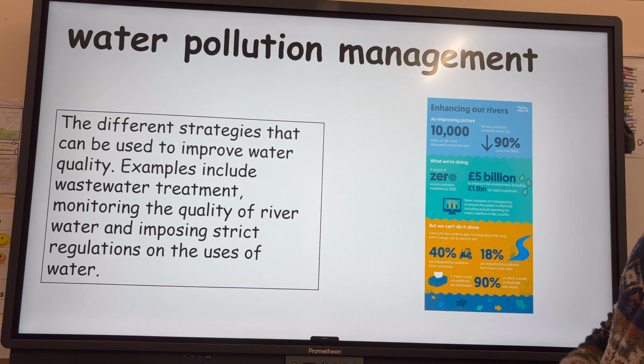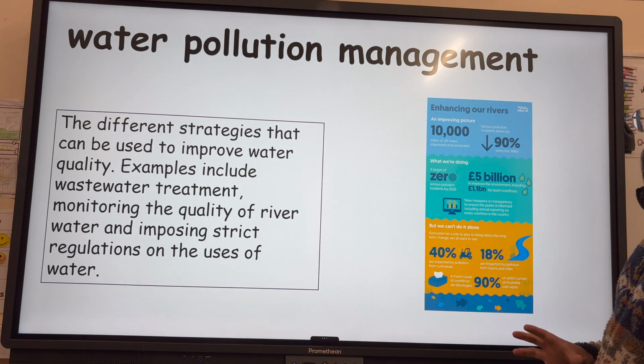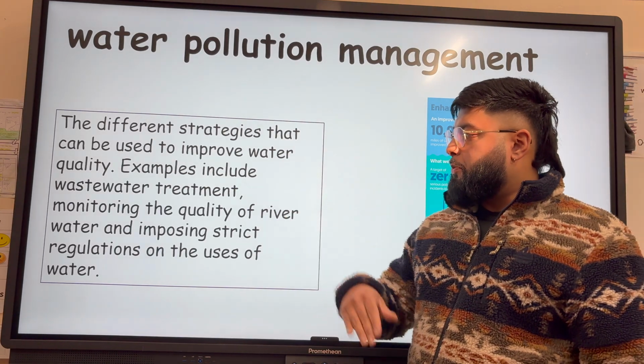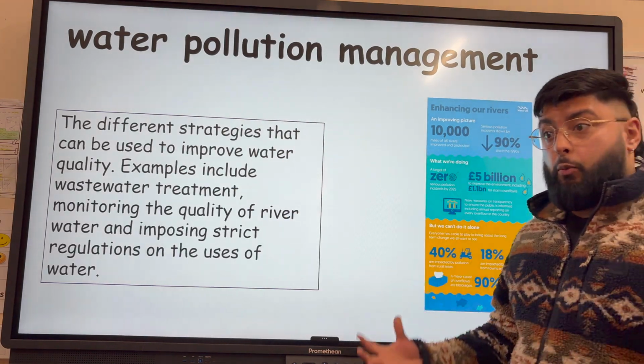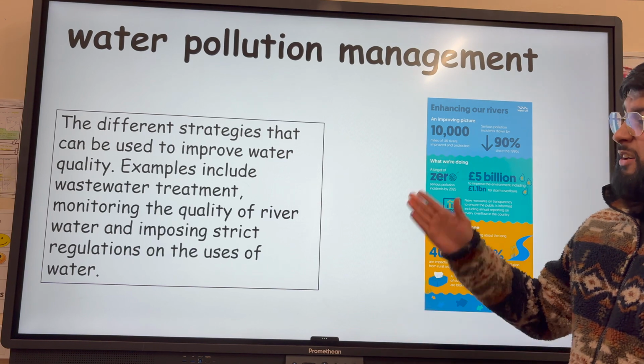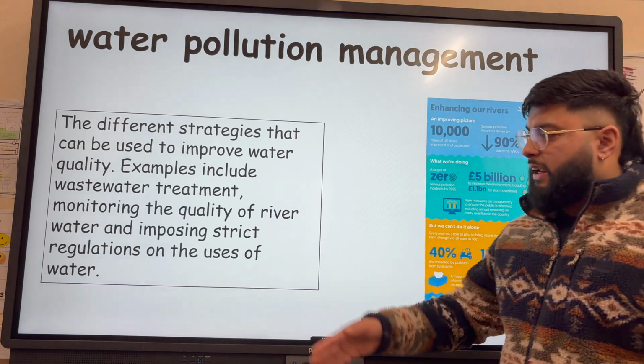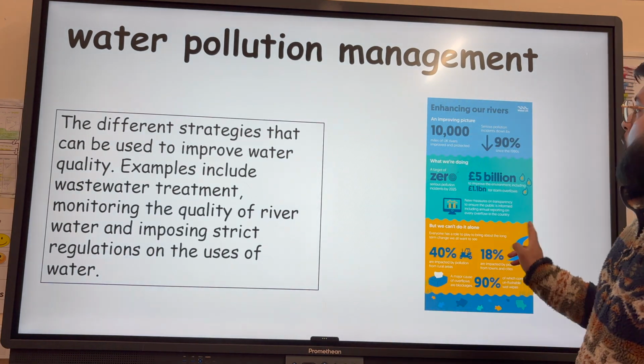Water pollution management, so these are the different strategies that the environment agencies use. That can include things like wastewater treatment, so making sure that our wastewater doesn't pollute the environment, monitoring the quality of river water, and strict regulations on the uses of water.